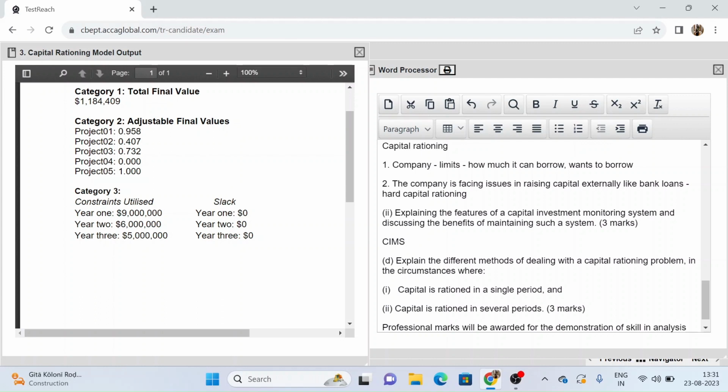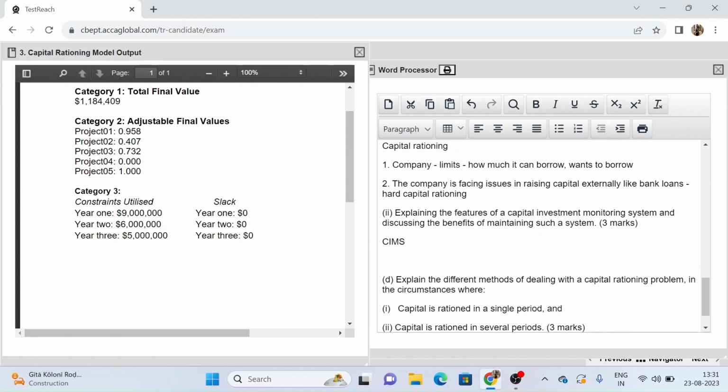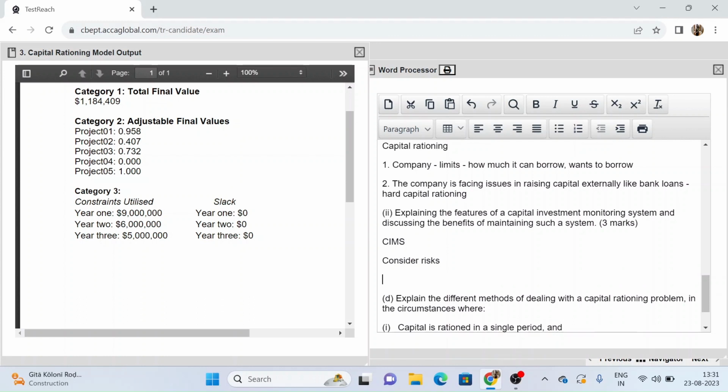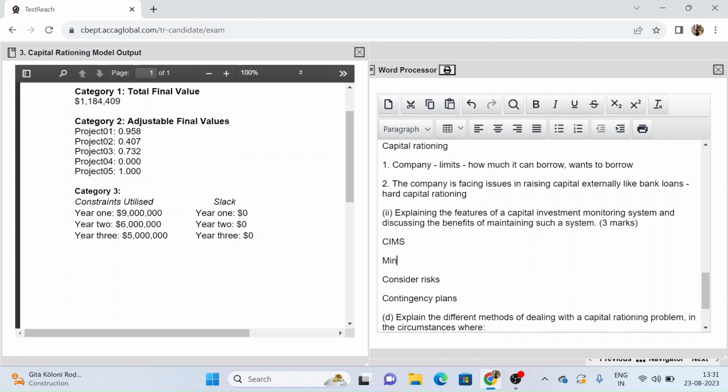So these are a few features. It will consider risks. It will tell you contingency plans, and the first basic feature is that it monitors whether you are going according to the budgets or the plan or not. So these are the few features that you could tell about the CIMS.